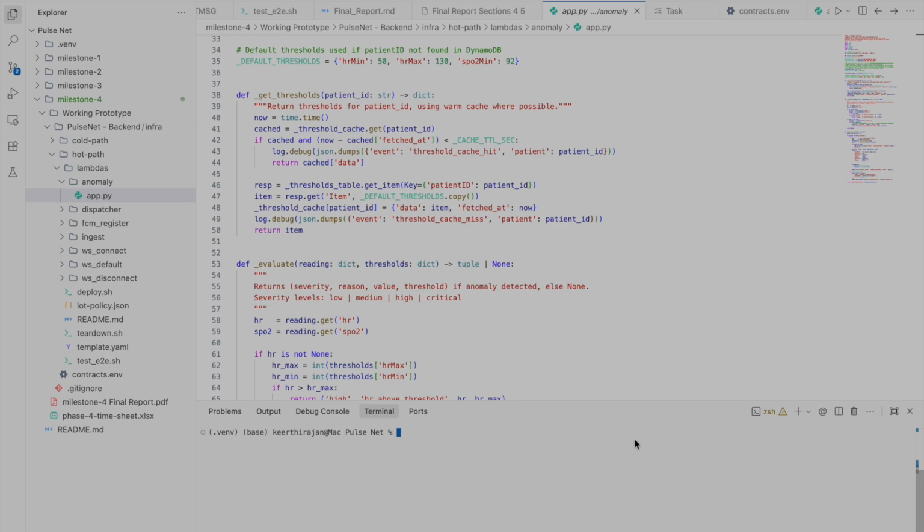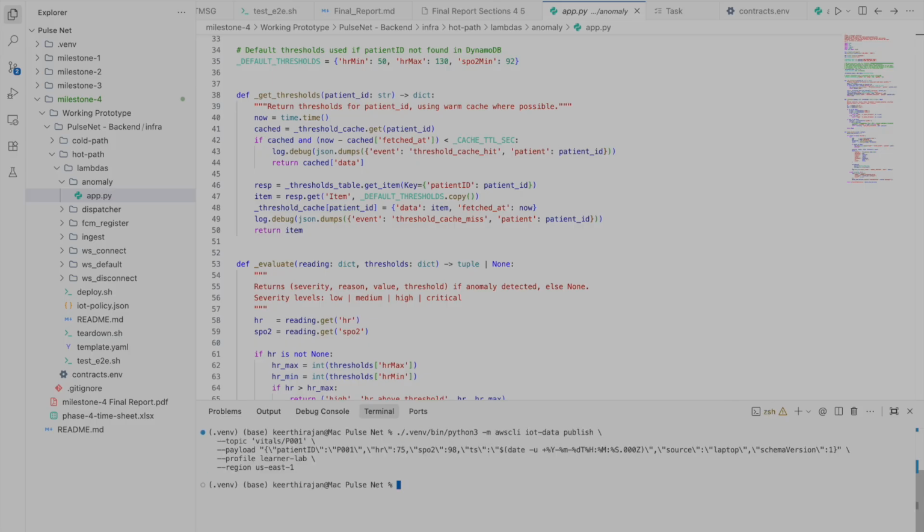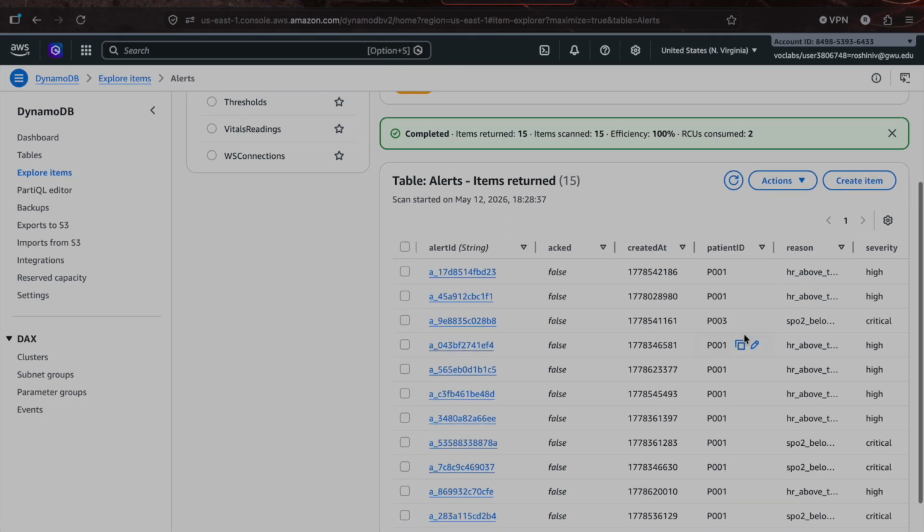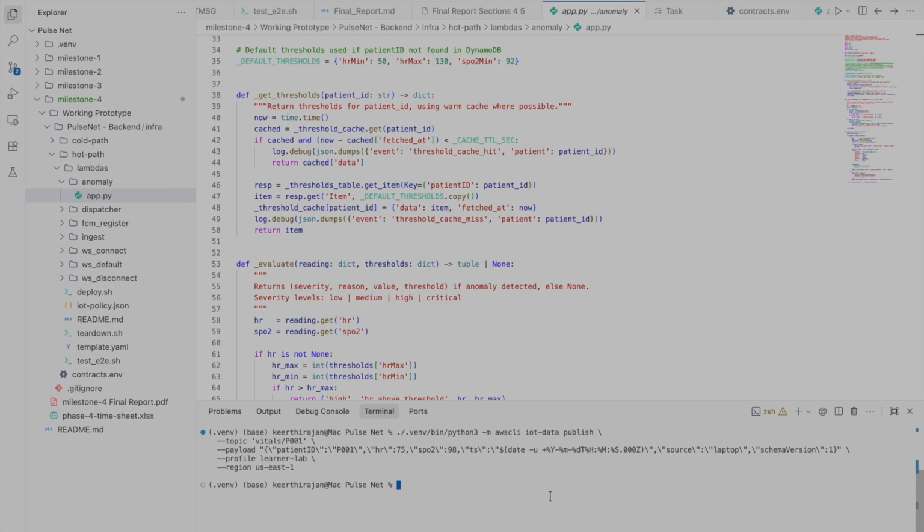Now, let's demo a key aspect of our project, reliability under failure. First, I'll send a normal healthy heartbeat through the terminal. It processes successfully into storage, but no alert fires on the doctor's WebSocket dashboard. But what happens if a device malfunctions and sends a corrupted payload? If a payload is missing a critical piece of data like patient ID, it will crash our anomaly Lambda.